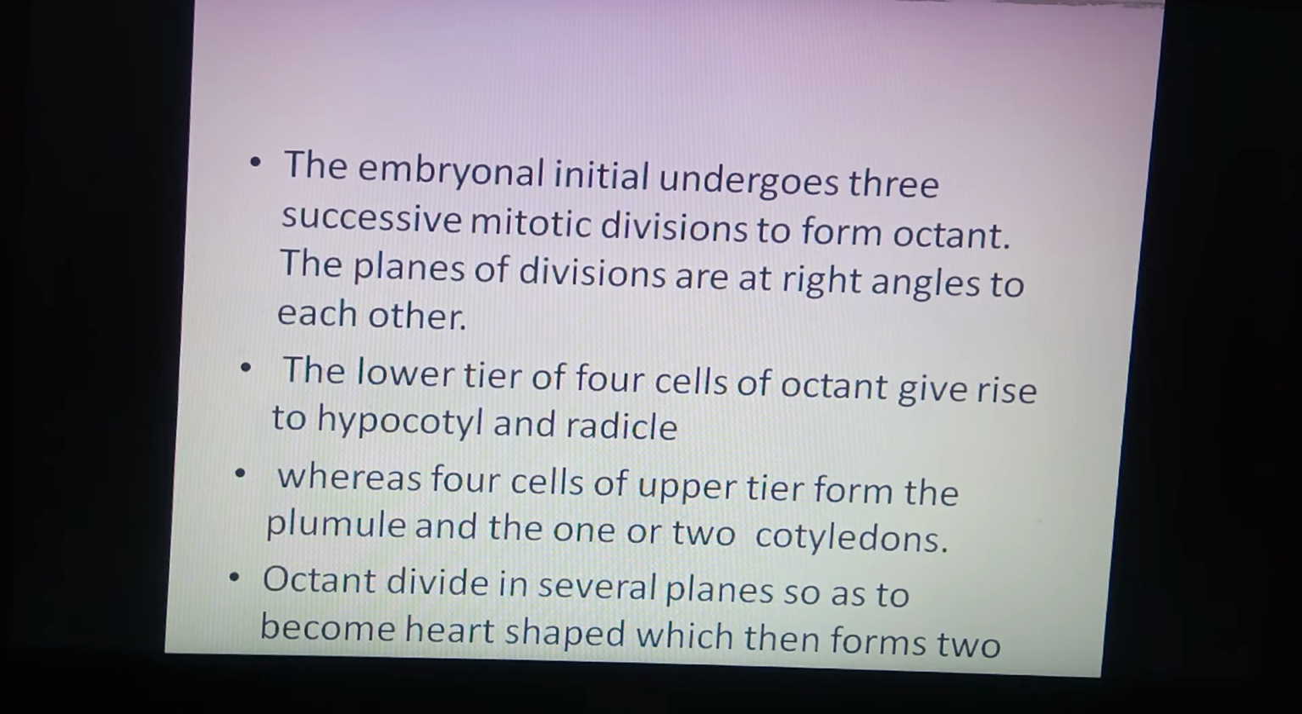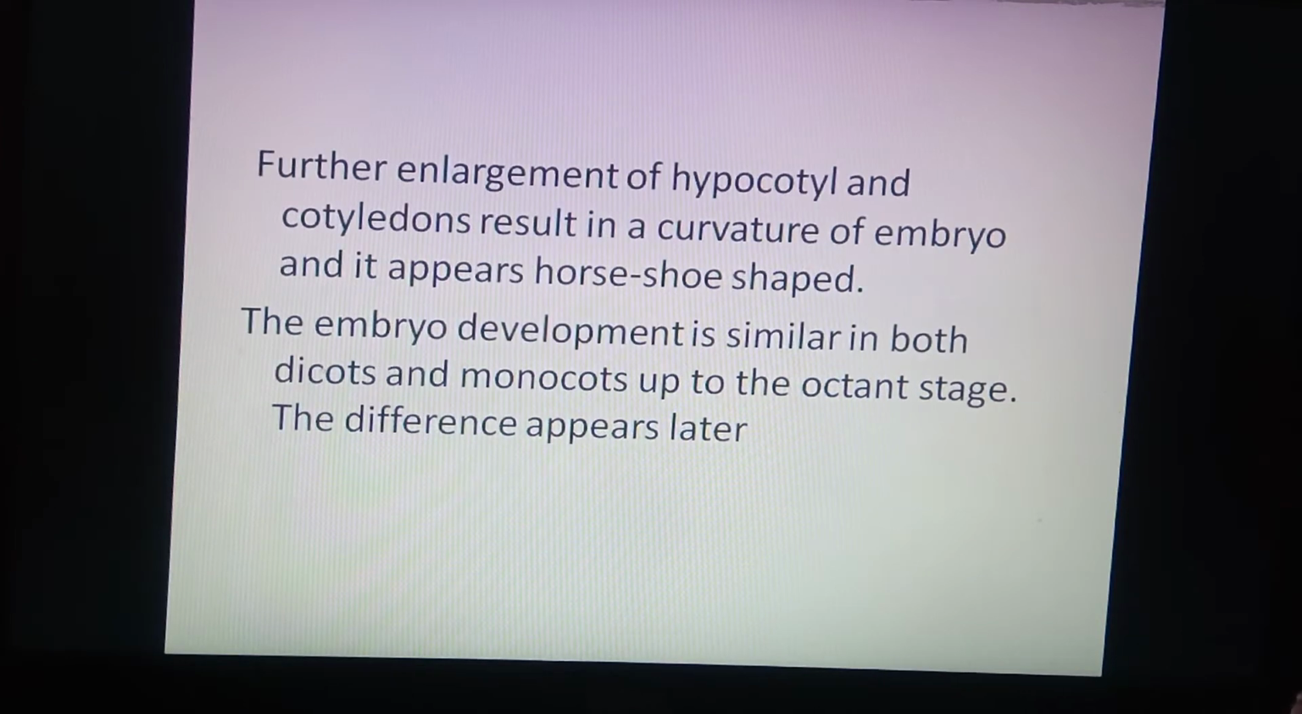The embryonal initial cell goes through 3 successive mitotic divisions to form the octant stage. The planes of division are at right angles to each other. The lower tier of 4 cells of the octant gives rise to the hypocotyl and radicle, and the upper tier of 4 cells gives rise to the plumule and cotyledons. The octant divides in several planes to form a heart-shaped embryo.